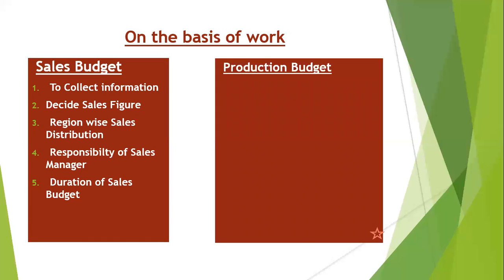The second budget is the production budget. For the production budget, we are making an individual budget for the individual expenses. Likewise, we can make the direct material budget individually. In that, we can fix how much quantity we will order as direct material.